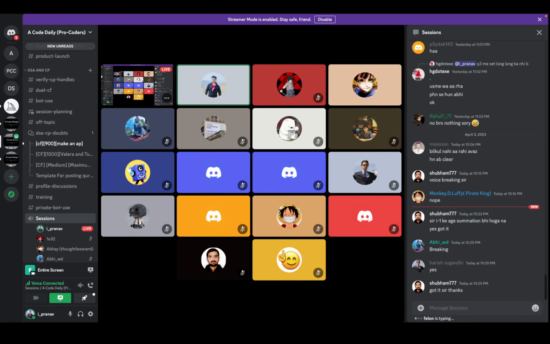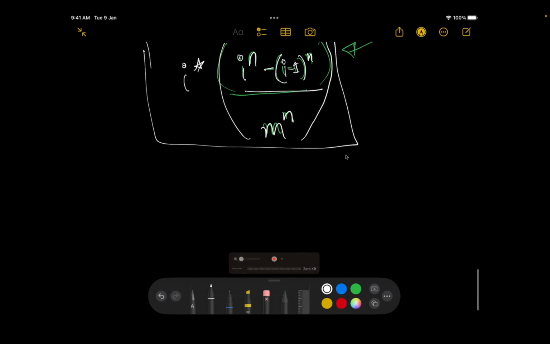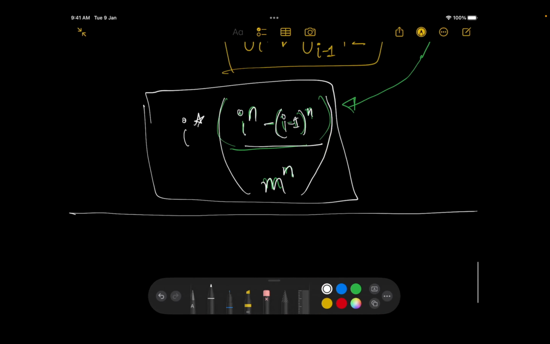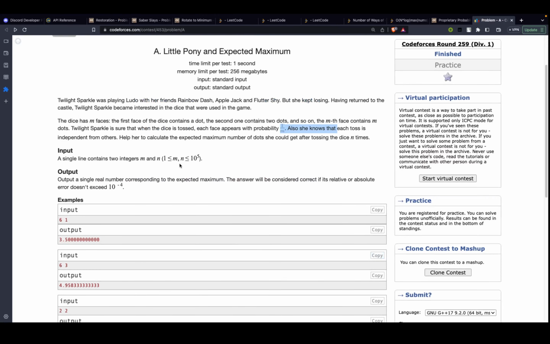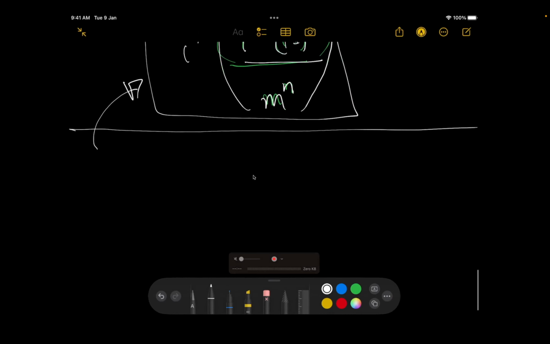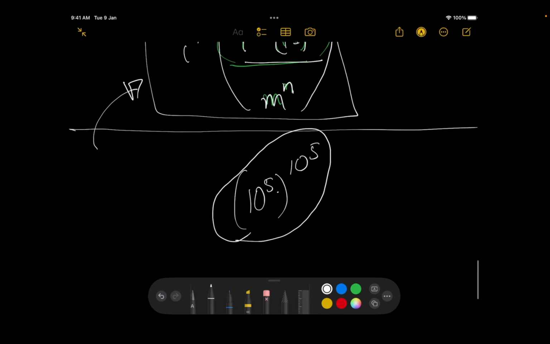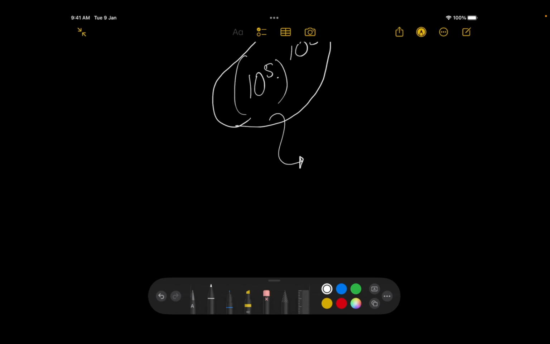Let's get back over here. Let's try to understand how we'll code it up now. The formula is already here, but you'll say, why are we even bothered about calculating it? It's not simple, actually. The problem is that over here, I can go up to 10 to power 5, right? So when you're calculating something like 10 to power 5 to the 10 to power 5, it's going to be a big mess, and you'll get an overflow and the answer is going to be wrong.